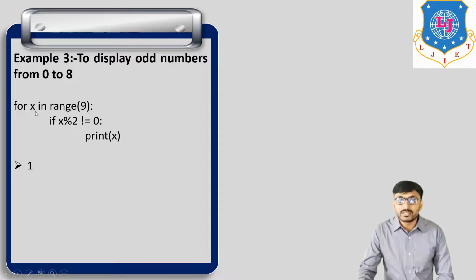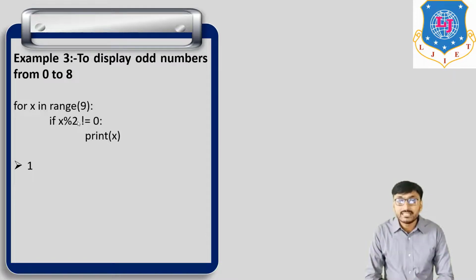First, x is equal to 0. Now 0 modulo 2, this condition is not satisfied for 0. If x is equal to 1, then this condition is satisfied. If x is equal to 2, this condition is not satisfied. So check this condition for every element present in a particular sequence: 0, 1, 2, 3, 4, 5, 6, 7, 8.